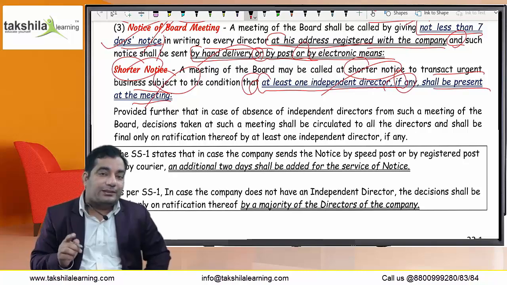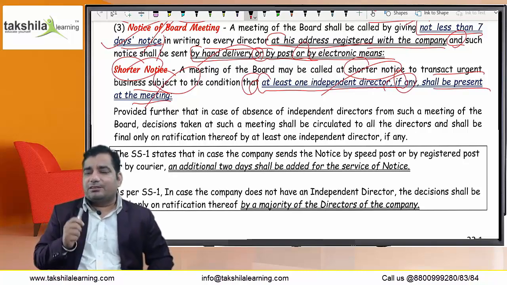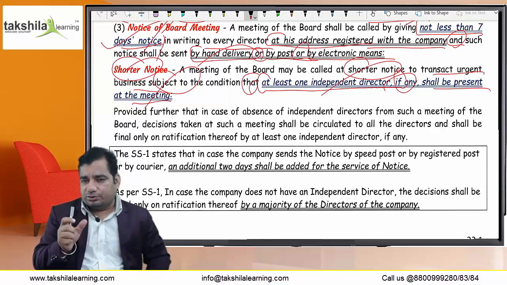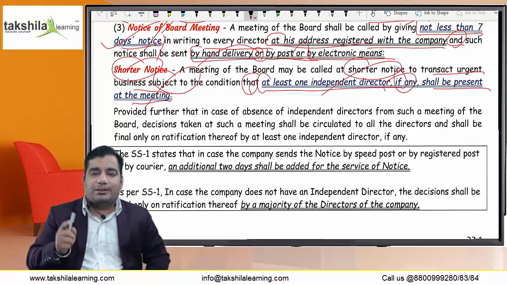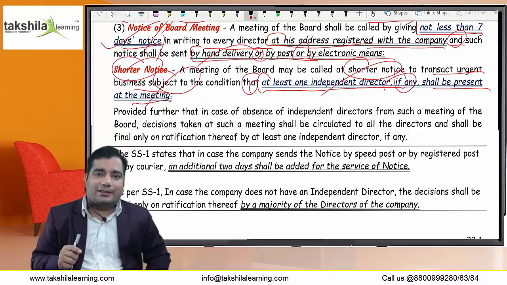The question is why the board is convening the meeting in such a short span of time. What is the urgency? If there is an urgency, then there must be an independent person in that case, that is, an independent director.